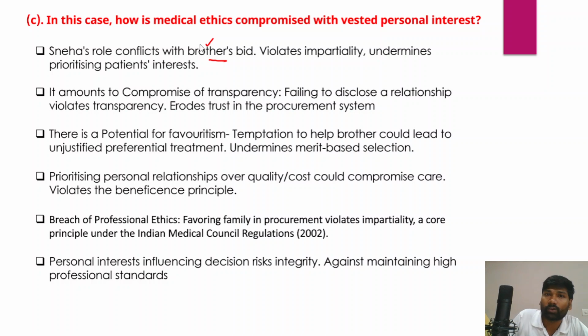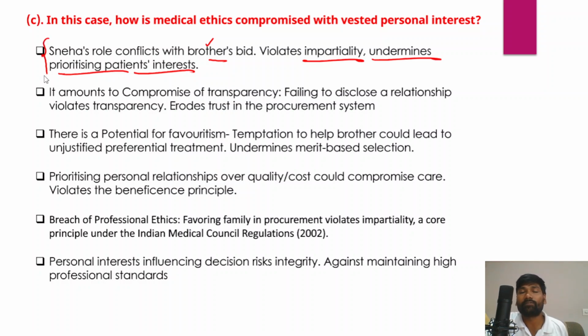That would violate the value of impartiality, and it also undermines prioritizing patients' interests, because patients' interests are very important here. Awarding the contract to her brother could result in supplying poor medical equipment.